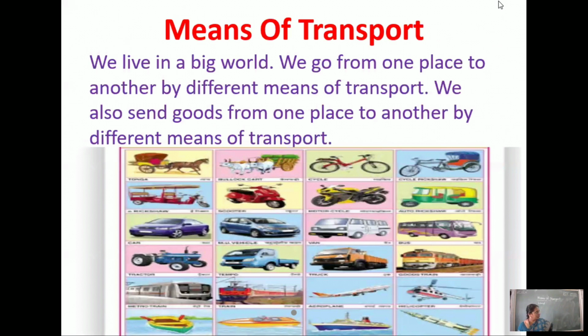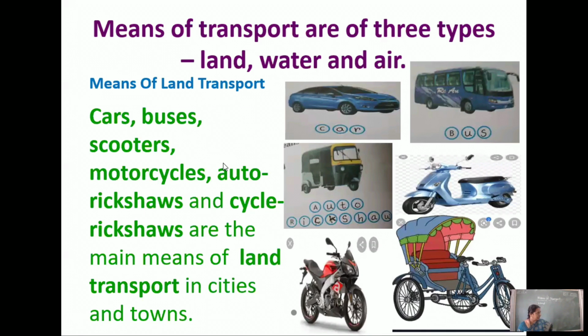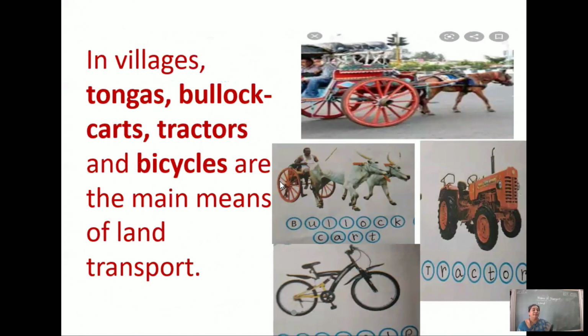So once again for you to revise, this is only me revising, children. In villages they are used, and other types of transport run on rails.